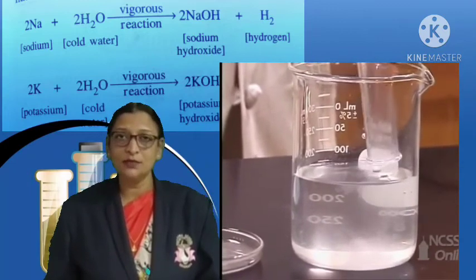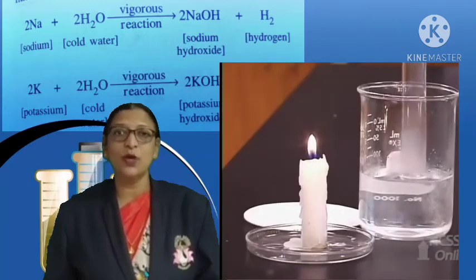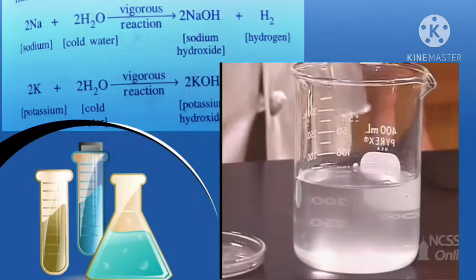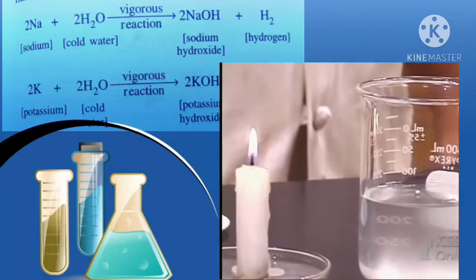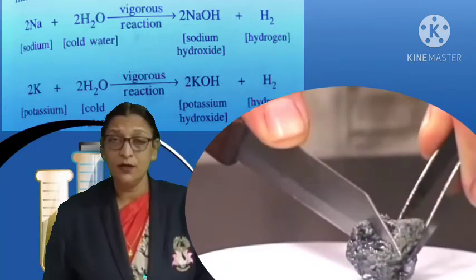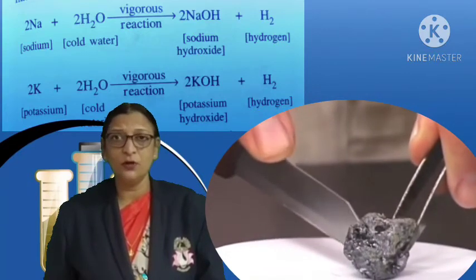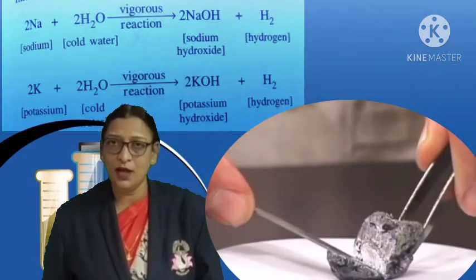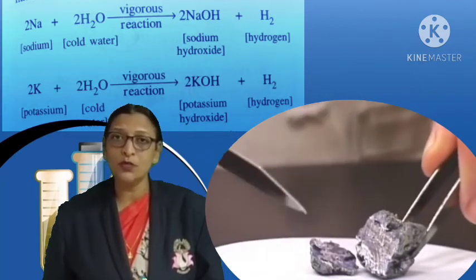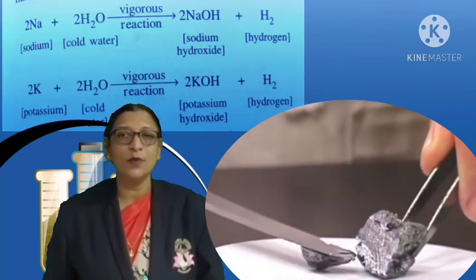2Na plus 2H2O gives 2NaOH plus H2. Pure hydrogen gas burns with a pop sound. In a similar way, potassium reacts with water to give potassium hydroxide and hydrogen gas. 2K plus 2H2O gives 2KOH plus H2.